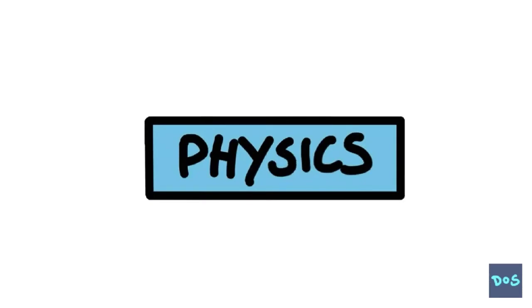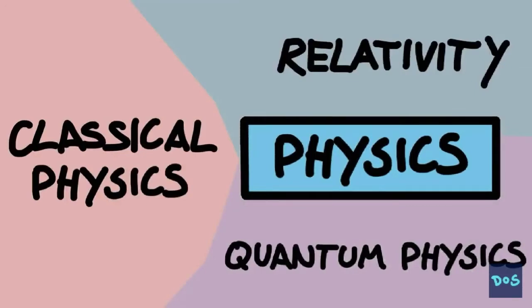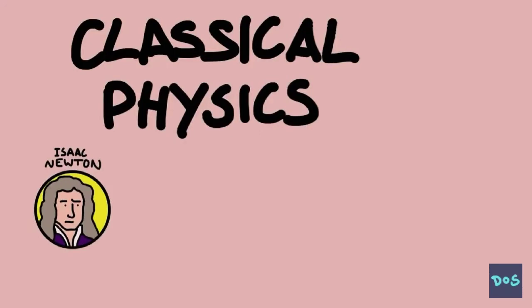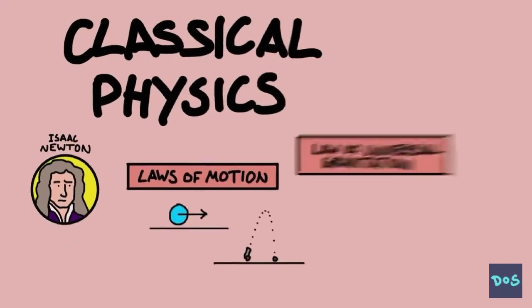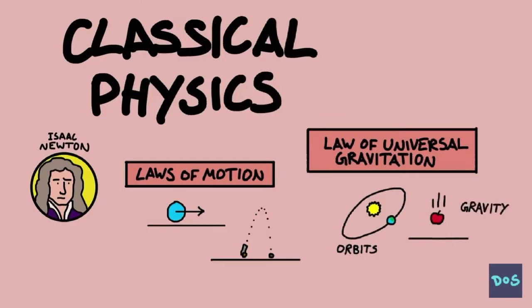Physics can be broadly broken down into classical physics, quantum physics, and relativity. We'll start with classical physics, and a good person to start with is Isaac Newton. His laws of motion describe how everything made of matter moves, and his law of universal gravitation tied together the motion of planets in the sky with the falling of objects on Earth into one elegant and general description.